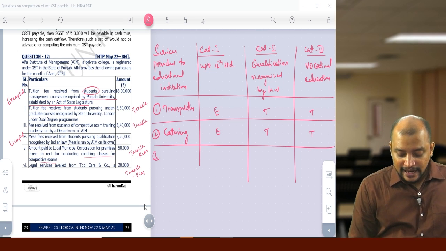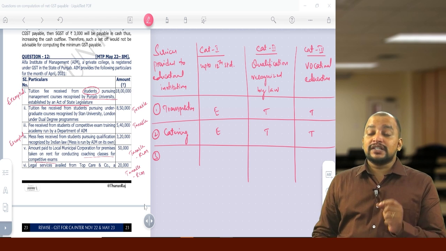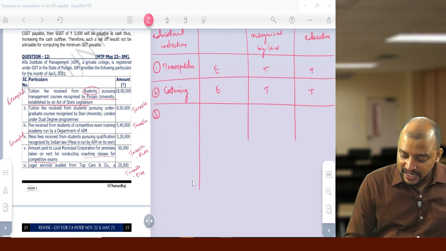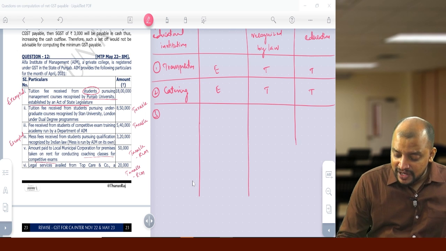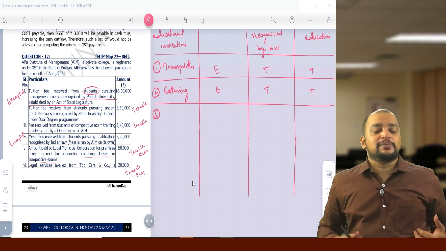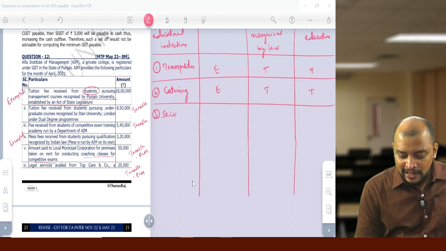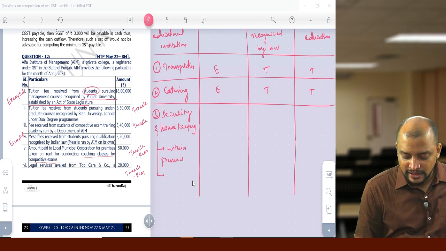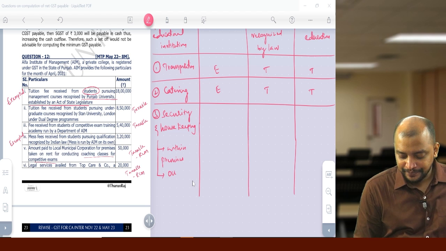Then, security and housekeeping service, that should be within the premises, that should not be outside the premises. If it is outside the premises, even in case of category 1, it will be taxable.